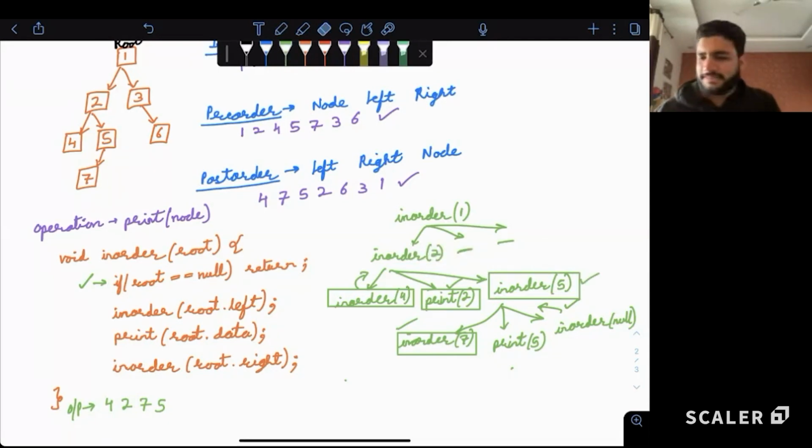Now what will we call next, guys? What is the next function call we will make? Correct. Printing 1, because the in order of 2 is complete. We have successfully called the left subtree, successfully called the current node, successfully called the right subtree. Now we'll print 1. So 1 is printed. Now we'll call the right subtree. Right subtree is what?